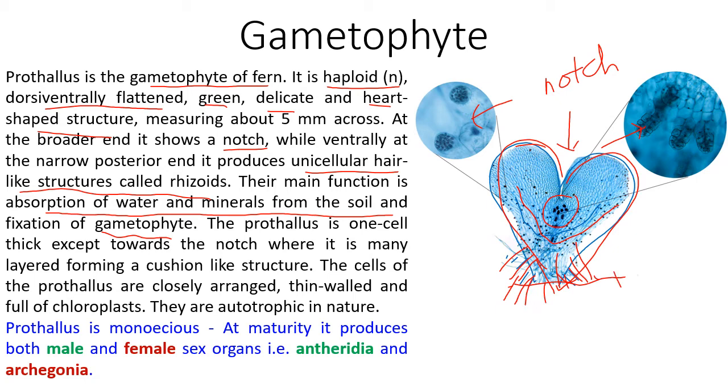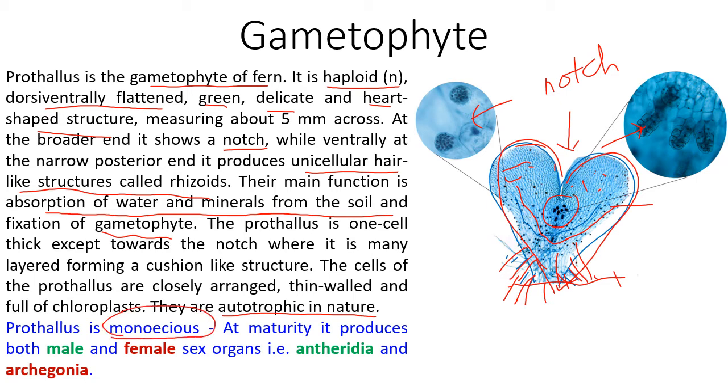The prothallus is one-celled thick except toward the notch, where it is many-layered, forming a cushion-like structure. The cells of the prothallus are closely arranged, thin-walled, and full of chlorophyll. Here you can see chlorenchymatous tissue is there, that is full of chloroplasts. They are autotrophic in nature. As you can see chlorophyll is there, so it is photosynthetic, and obviously due to photosynthesis it is autotrophic in nature. The prothallus is monoecious.